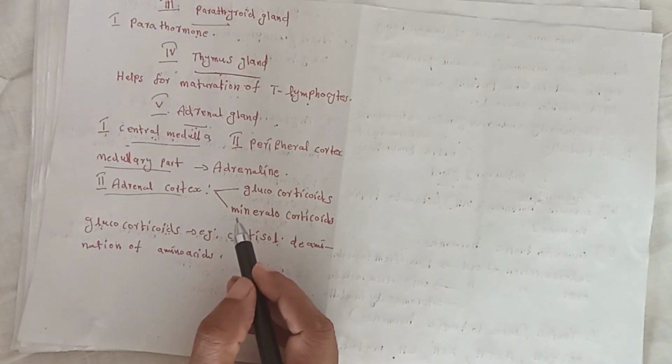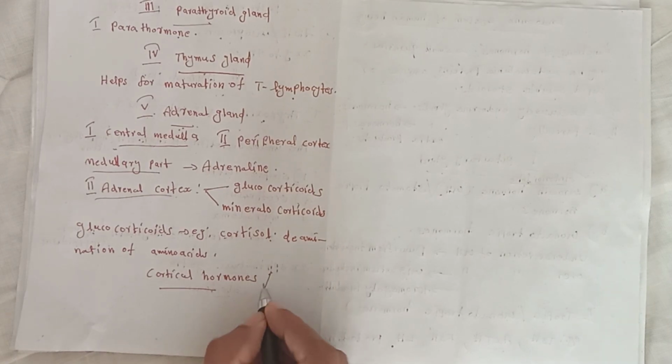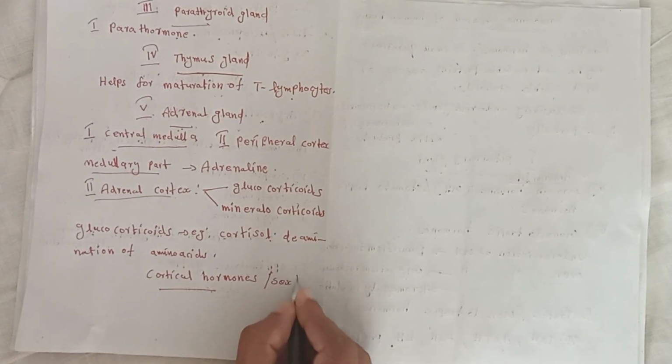Next we discuss the cortical hormones. These cortical hormones behave like sex hormones.